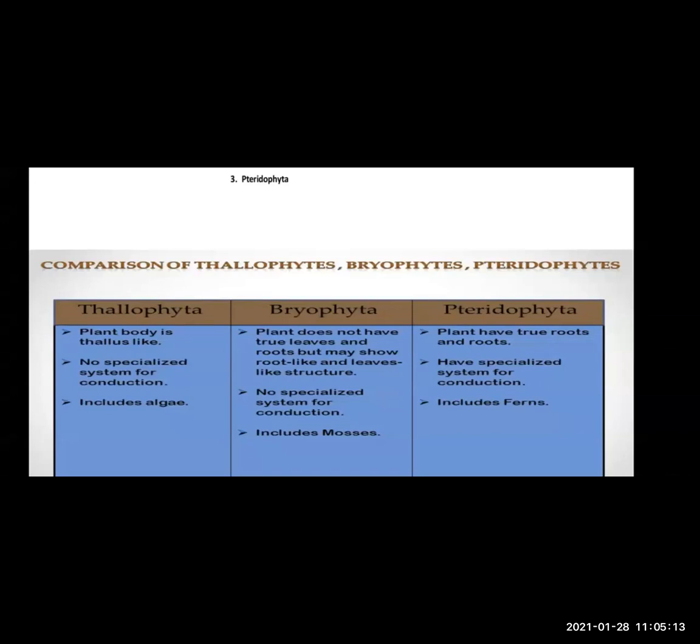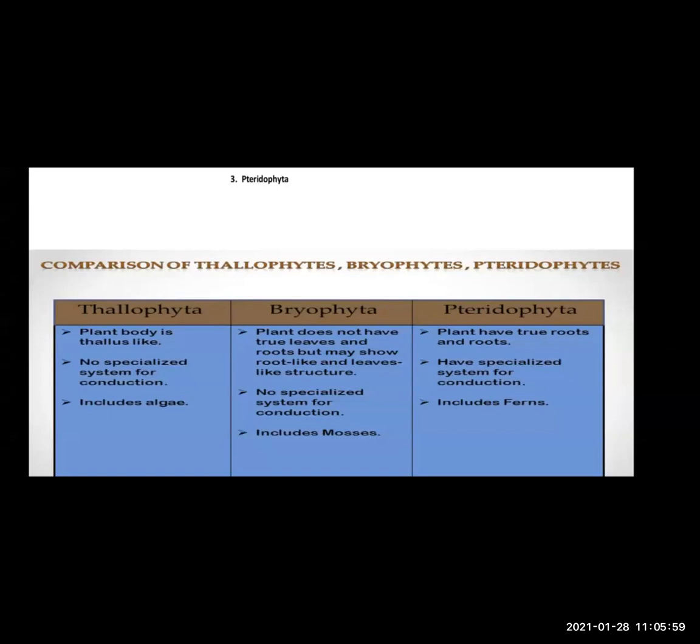Third point, Thallophyta. Examples, if I have to give, algae. Algae are autotrophic. They do not have a well-developed plant structure or body. Even some fungi are included in Thallophyta. What about Bryophyta? As I said, they do have leaf-like and root-like structures. So what are the examples of Bryophyta? Moss, Funaria, or if I have to give more examples, Marchantia, Anthoceros, Riccia. They are all included in Bryophyta.